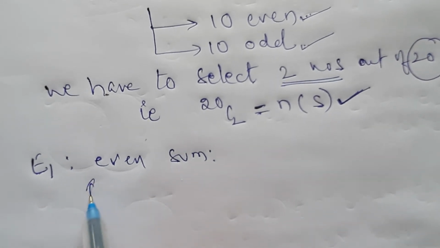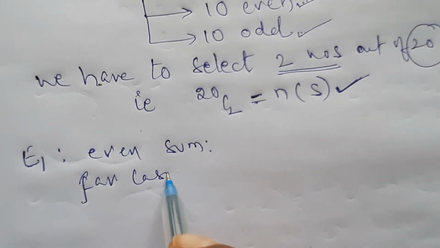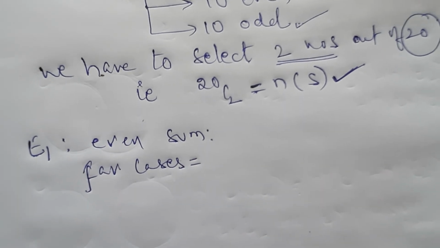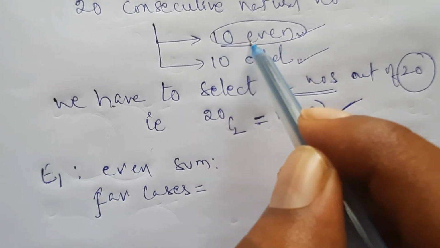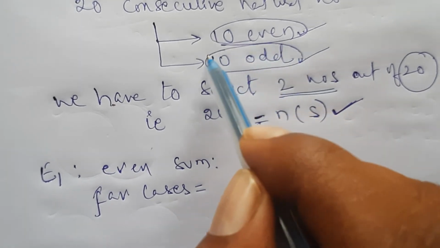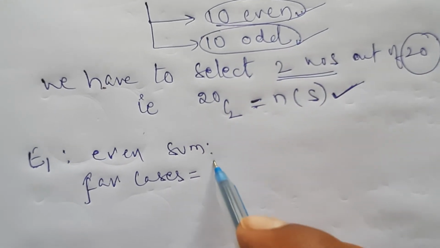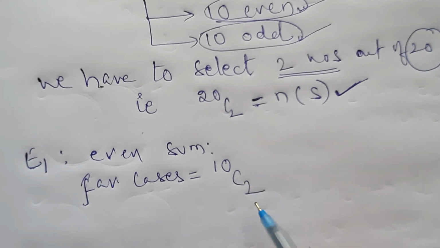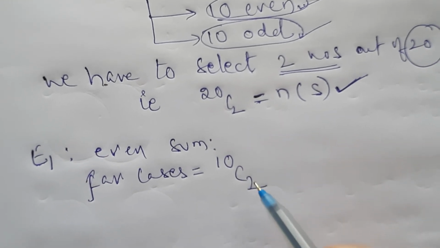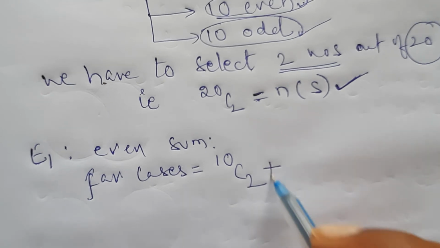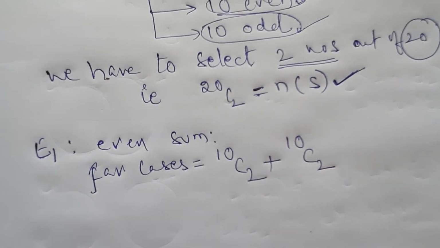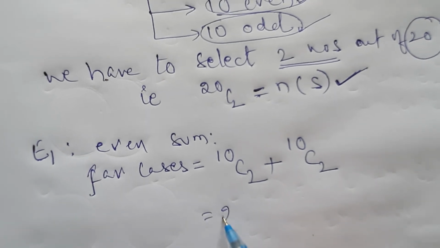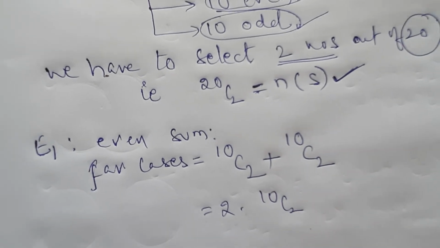So here favorable cases means maybe you select 2 even numbers or 2 odd numbers. So out of 10 even numbers, 2 numbers 10 C2. If you add them, you will get even sum only, plus otherwise, maybe out of odd numbers also you can select 2 numbers. So 10 C2, means total 2 into 10 C2.